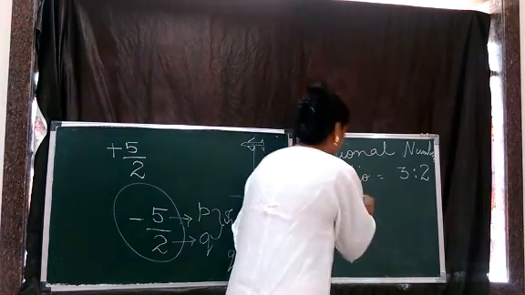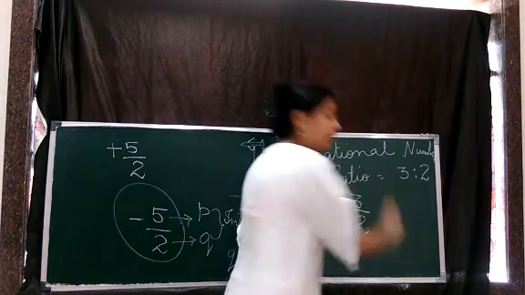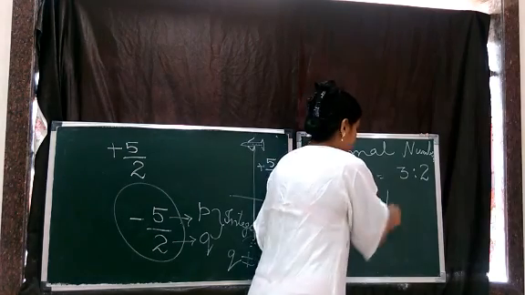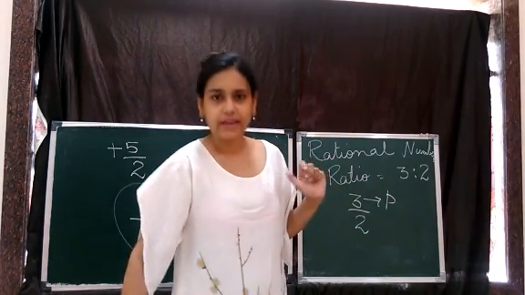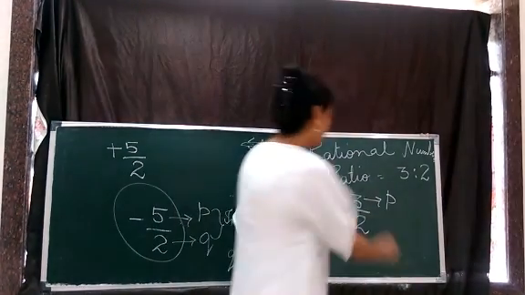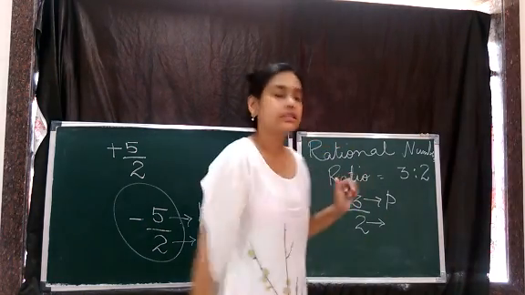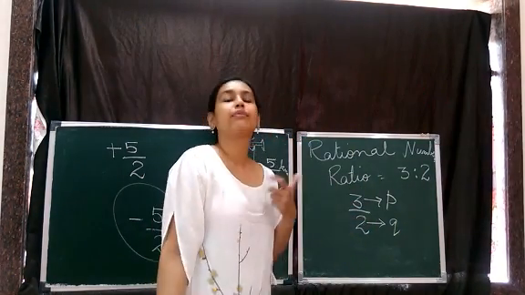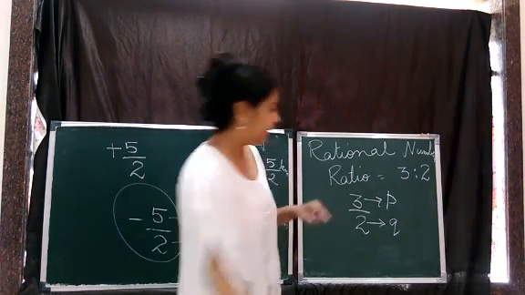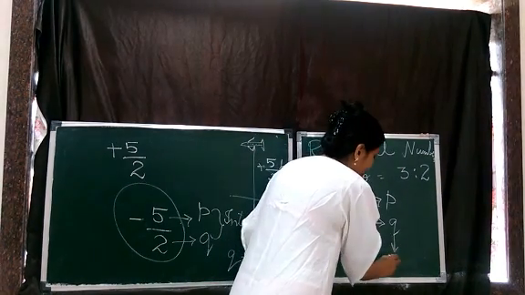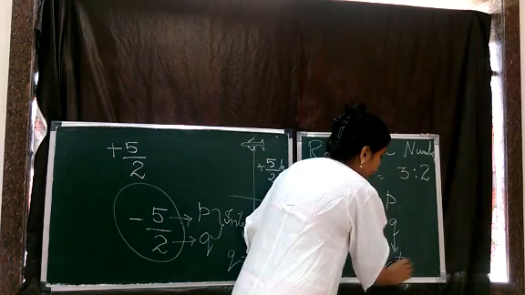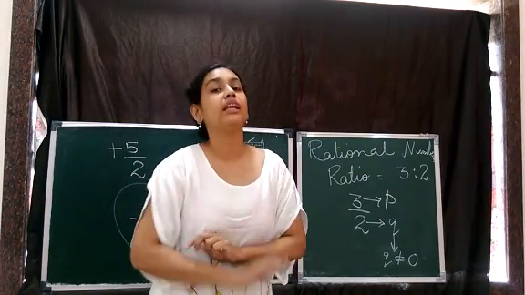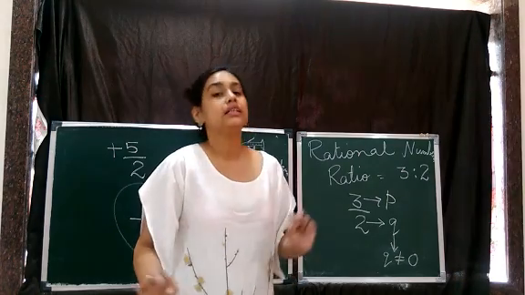The upper number is P, which can be an integer, that is a positive or a negative number. The number which is written below is Q, which is again an integer, so it can be positive or negative, and also Q is always not equal to 0. Q will never be 0.